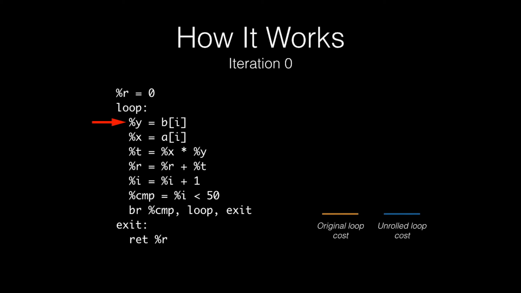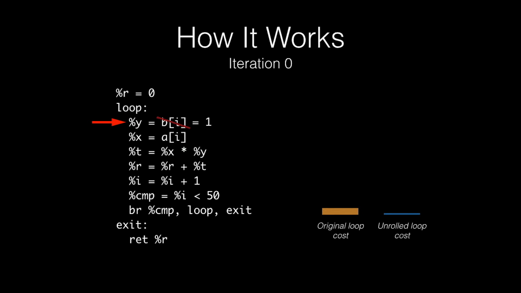And we know that this element is 1. So if we unroll the loop, this instruction would be simplified to 1. That basically means that this instruction has 0 cost for unrolled loop. But it's just a usual load for the original loop. So it has a cost of the load for original loop. So we add its cost to our estimates for original loop and add 0 to unrolled loop cost estimate.